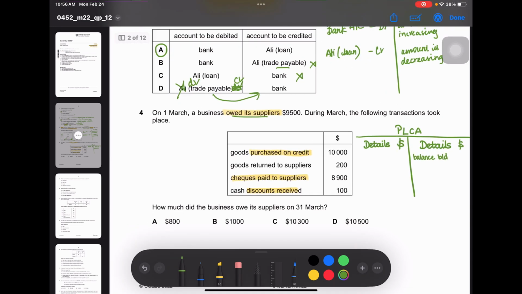It's 9,500. Okay. Next, goods purchased on credit. This is a credit purchase. So credit purchase is usually credited in the purchase ledger control account. Okay, let's just put a small tick here.